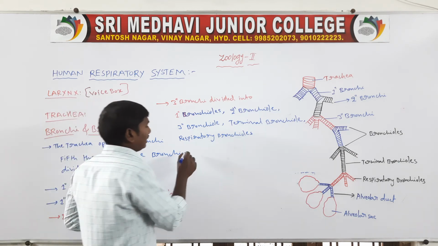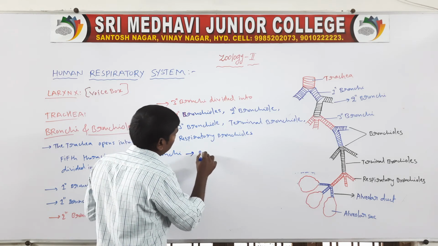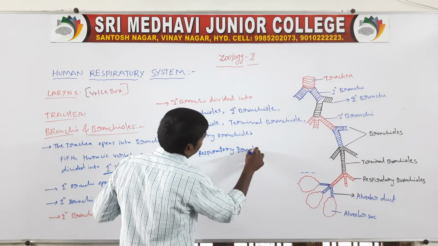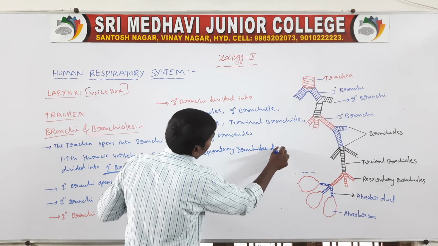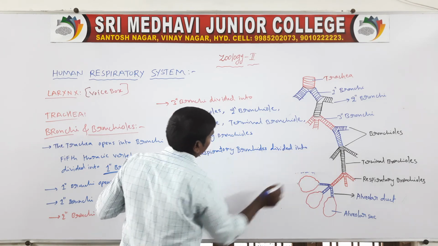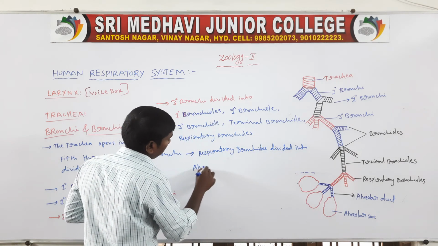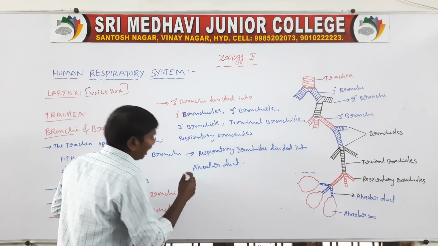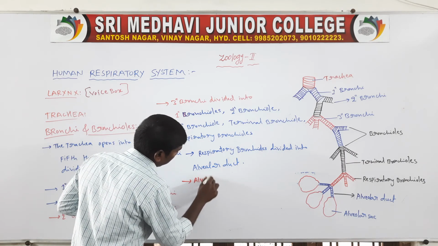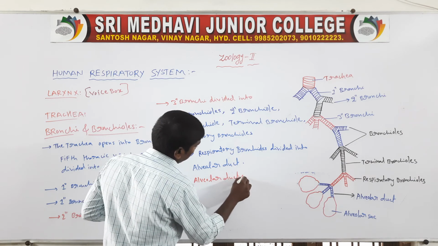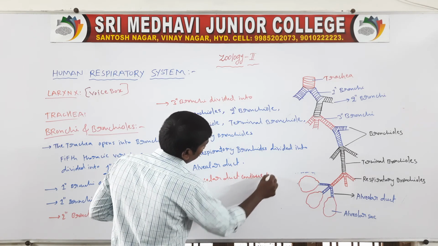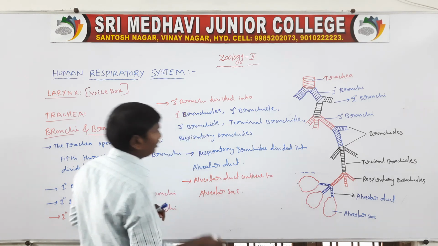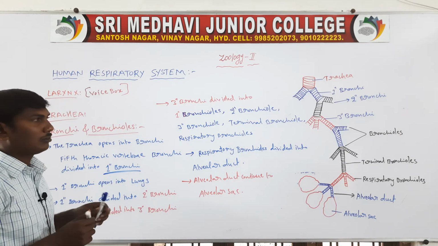The respiratory bronchioles divide into alveolar ducts. Next one, the alveolar duct continues to the alveolar sac. So these are the bronchi and bronchioles.